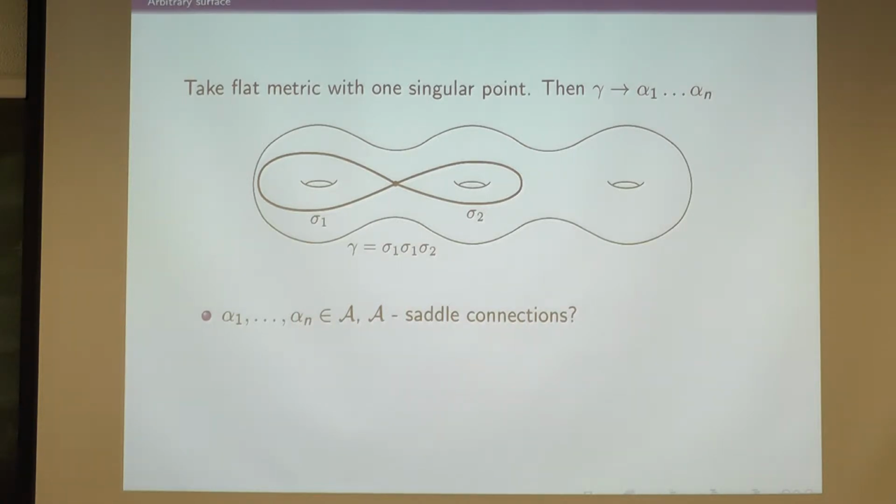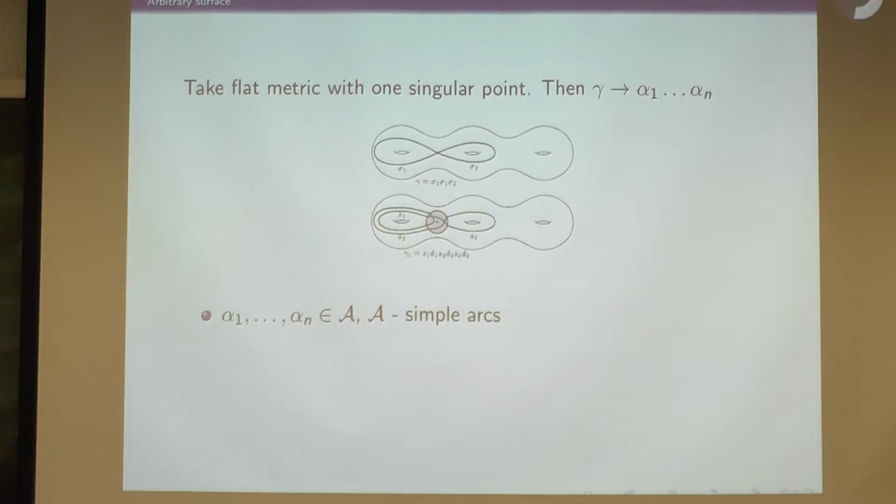So maybe you say, gamma turns into this concatenation of saddle connections. That doesn't work. The problem is that you can even have a simple closed curve that has a ton of saddle connections in it. So that's no good.